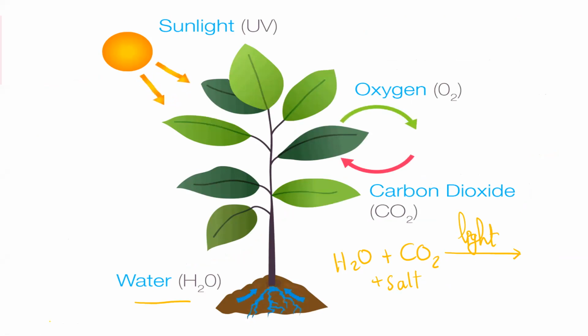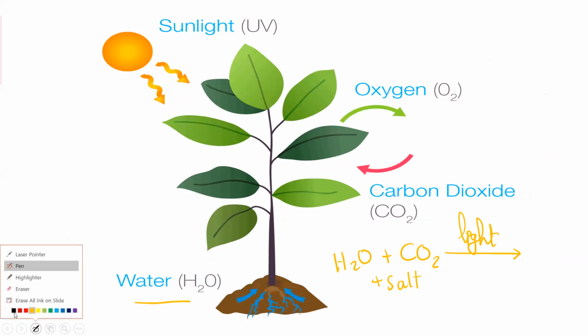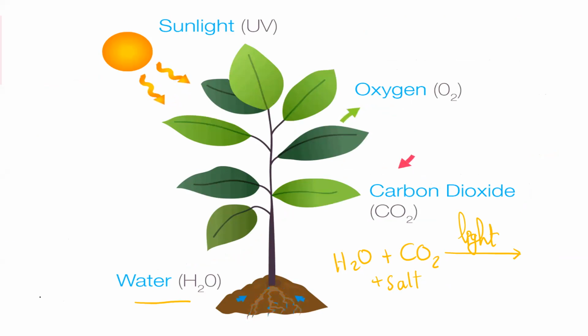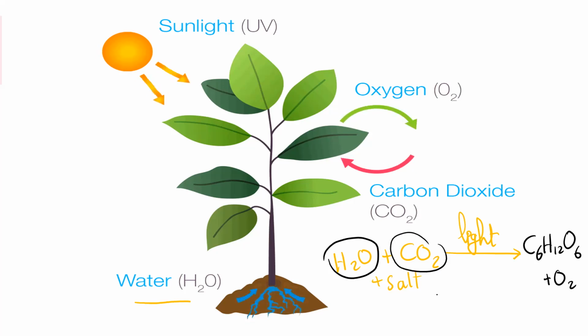They are giving us macromolecules, for example glucose, C6H12O6, plus oxygen gas. So we have here simple raw compounds, simple materials, inorganic, with low energy inside their bonds between the atoms.